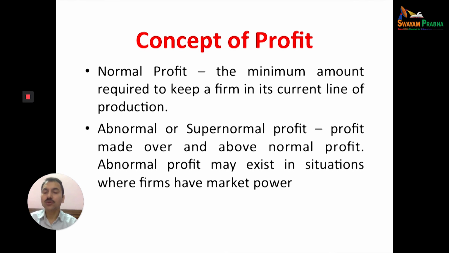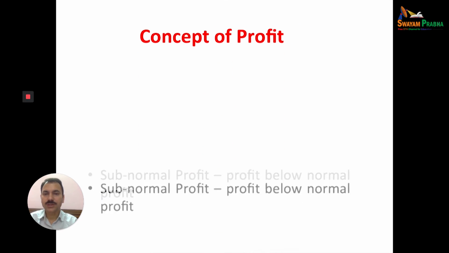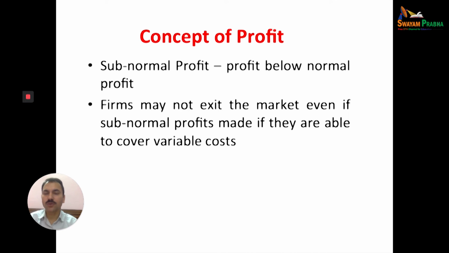Second one, supernormal profit or abnormal profit: the profit made over and above normal profit. Abnormal profit may exist in situations when firms have market power. More market power means more profit. So market power is very, very important. Market control, how much market control you have.